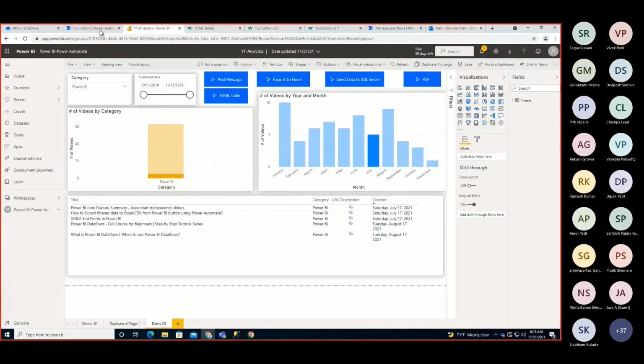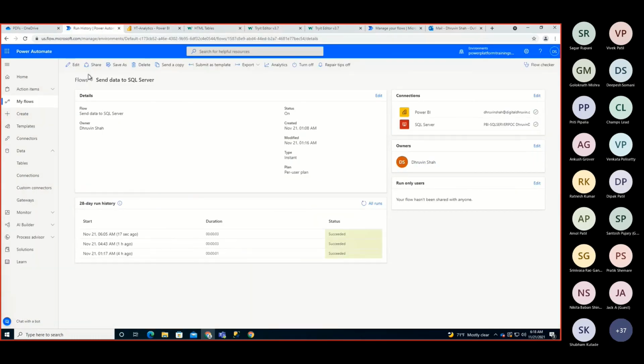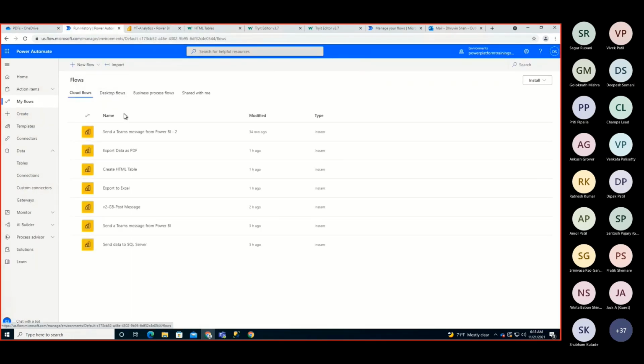The limitation is that at this moment, when you are passing that context, only 1000 rows are supported. At this moment I don't find any workaround for that, but in future if I find some workaround around that, definitely I will post some YouTube videos on top of that.